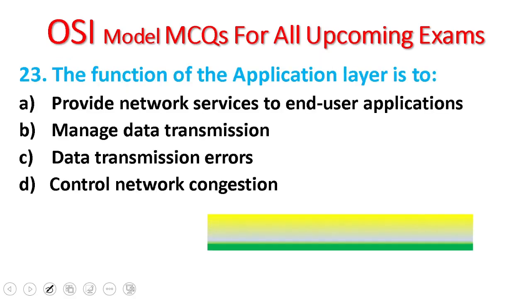23. The function of the application layer is to: provide network service to end-user applications, manage data transmission errors, control network congestion. The answer is A, provide network service to end-user applications.